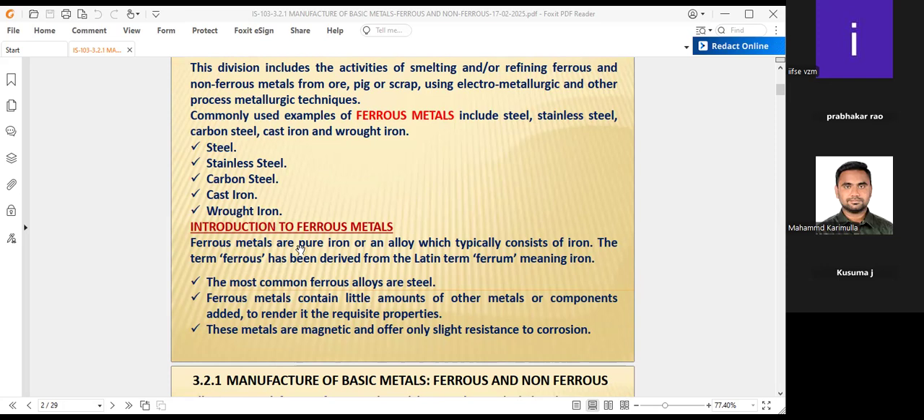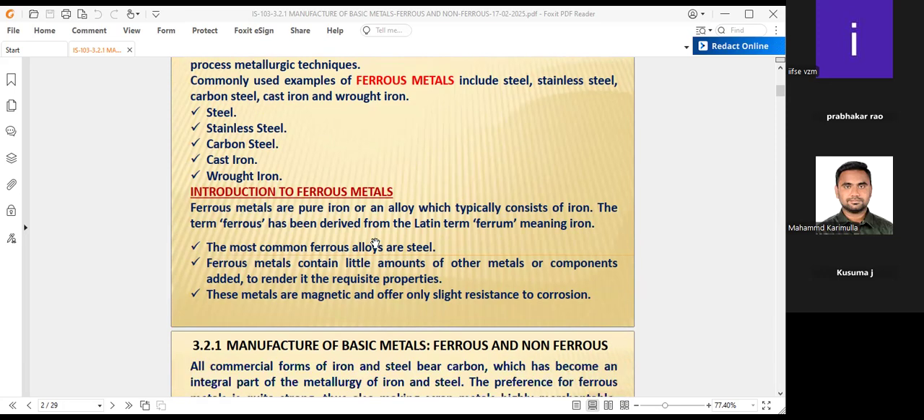Ferrous metals are pure iron or an alloy which typically consists of iron. That means if you go to the steel, iron and carbon are there. That is why it is said to typically consist of iron. The term ferrous has been derived from the Latin term ferrum, meaning iron. This is the history of how the ferrous metals got their name.